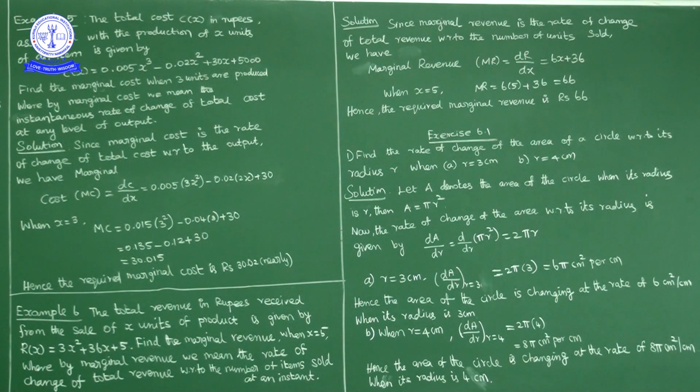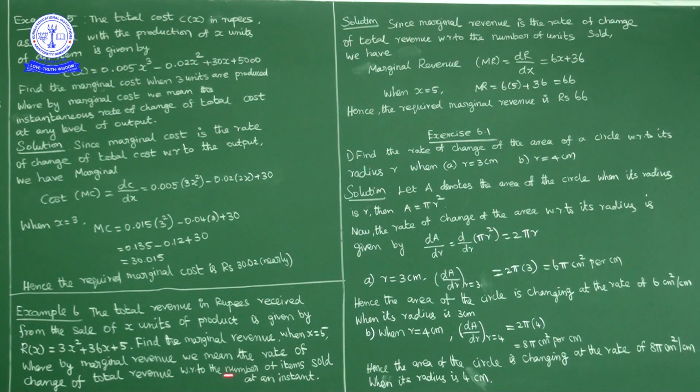Here the question is to find, what is given is total revenue in rupees received from the sale of x units of a product, given by R of x is equal to 3x square plus 36x plus 5. I have to find marginal revenue when x is equal to 5, where marginal revenue means rate of change of total revenue. Total revenue is R of x, that is 3x square plus 36x plus 5.